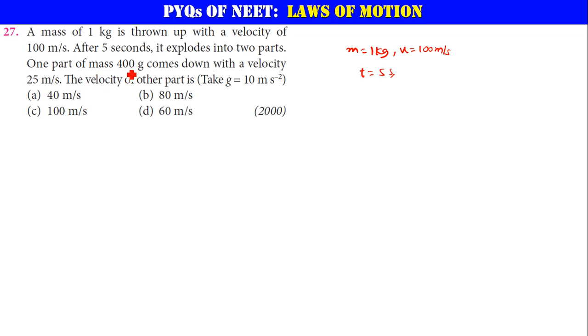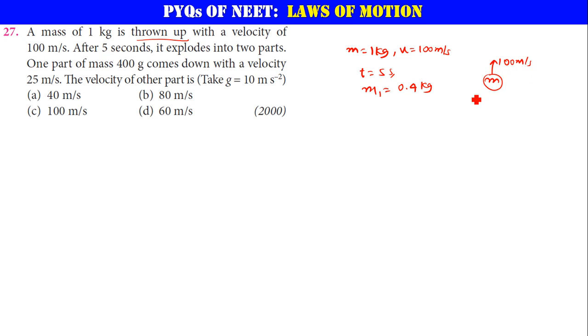One part has a mass m1 equal to 400 grams, let me say in terms of kg only, 0.4 kg, and comes down with a velocity of 25 meter per second. Basically it is initially going up, with velocity 100 meter per second.